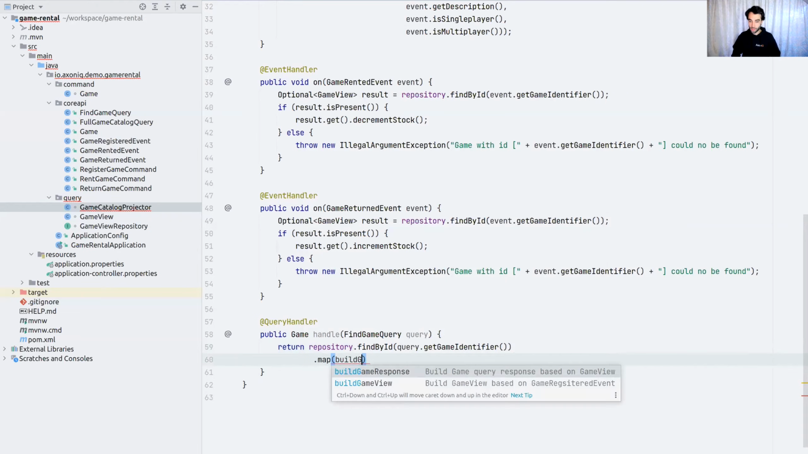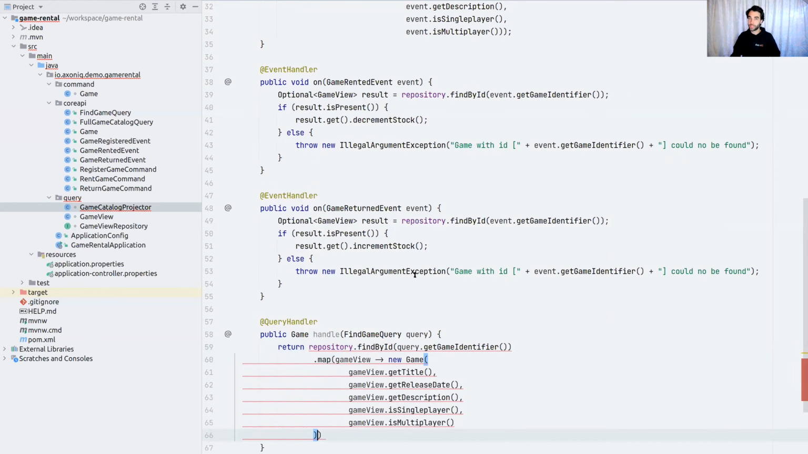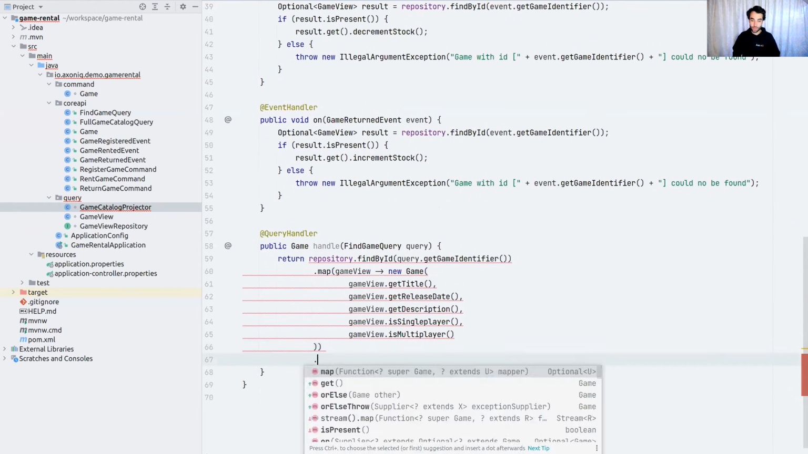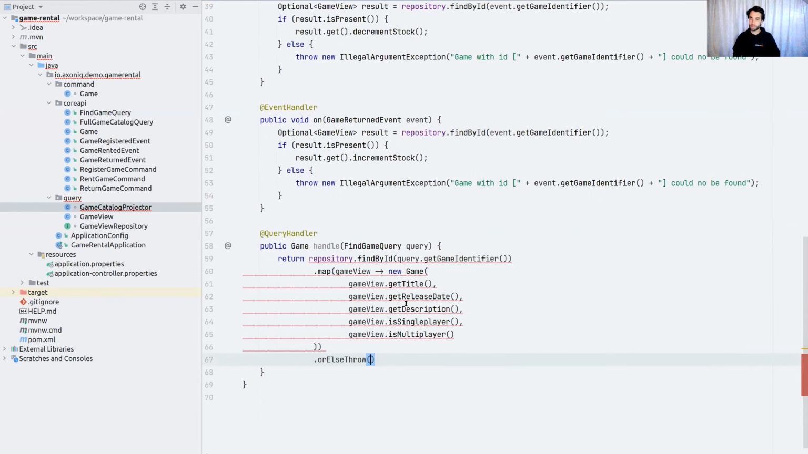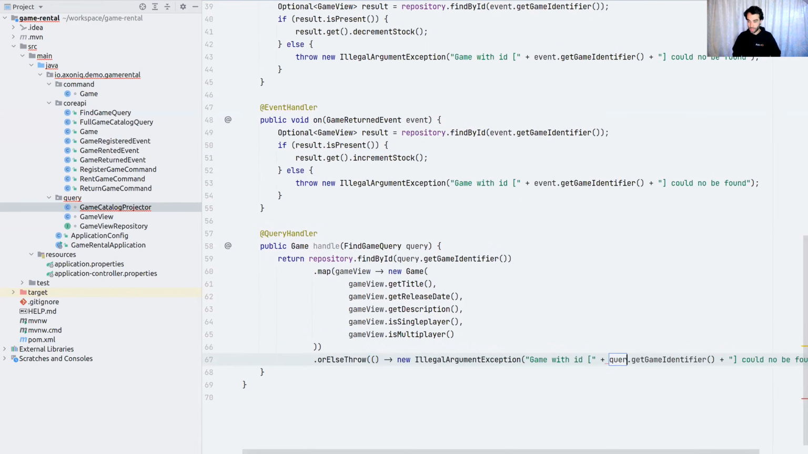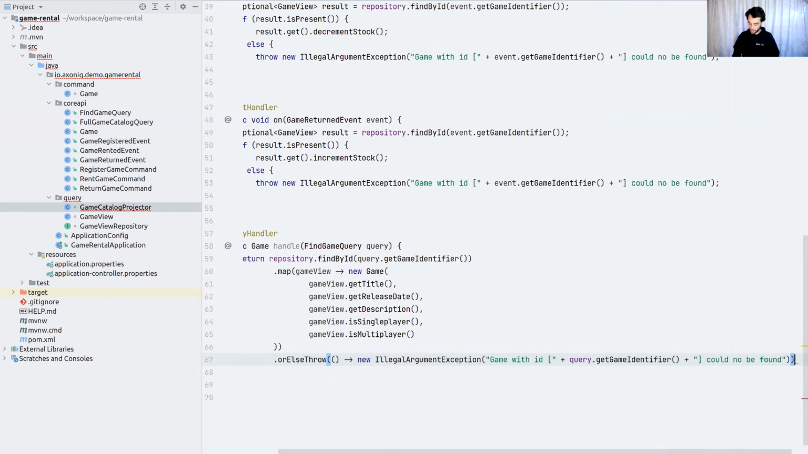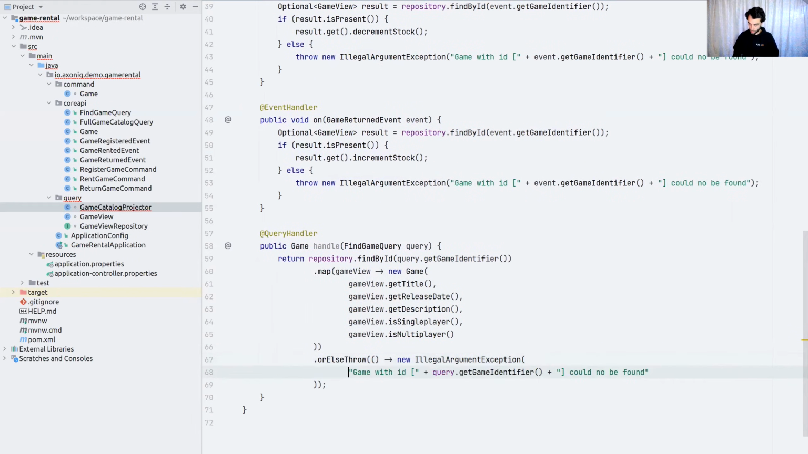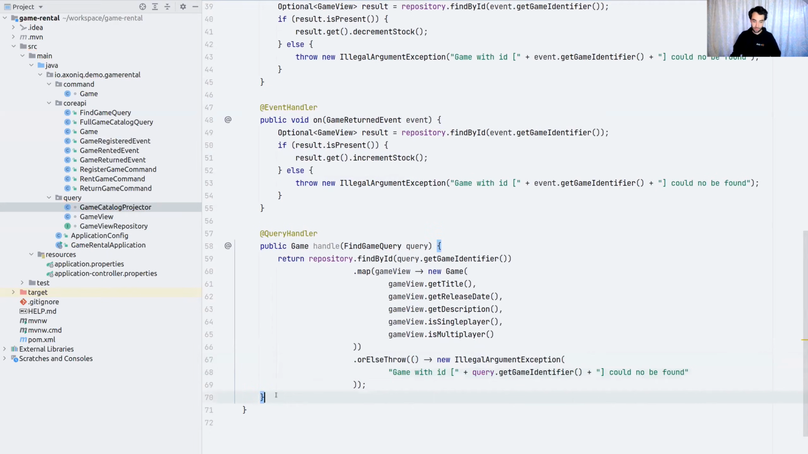And I'm mapping it because I don't want to return the game view. I don't want to tell the world I'm using an entity. They don't care about that, nor should they. I want to separate those concerns. So I'm mapping it to something else. And you can see that I am using this beauty again, because I feel it is only reasonable to throw an exception if it's not found.